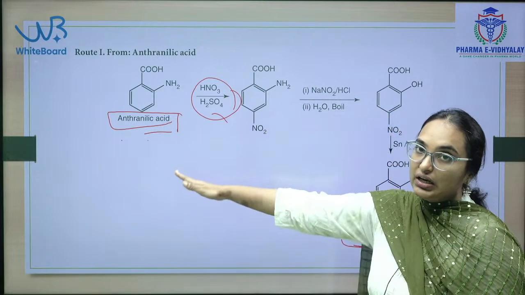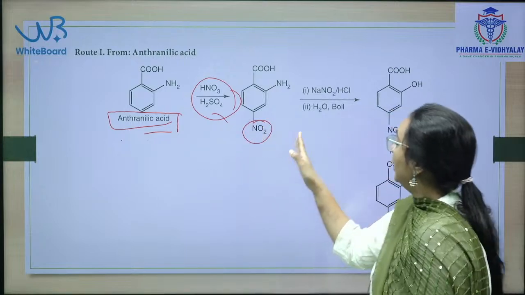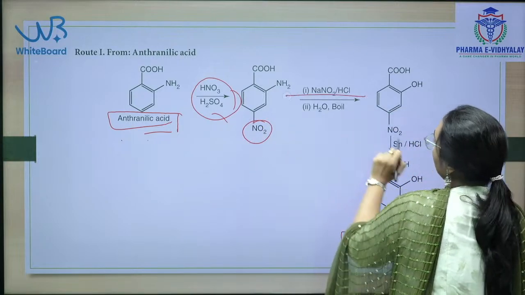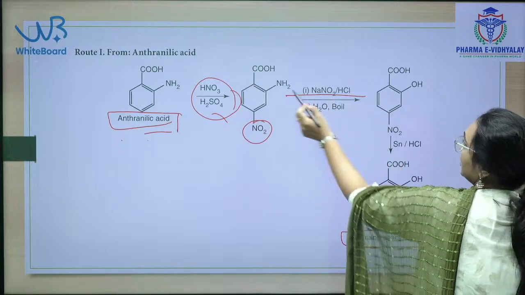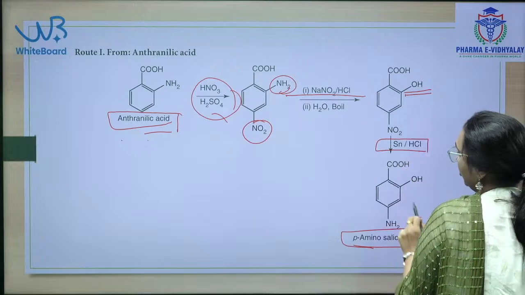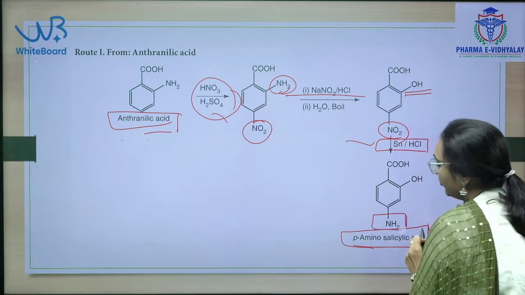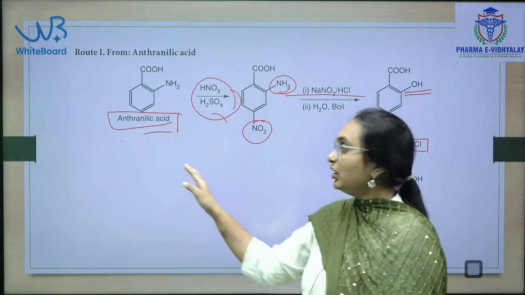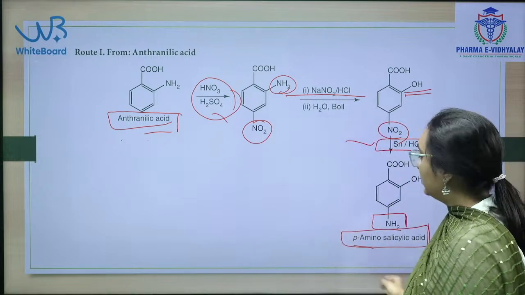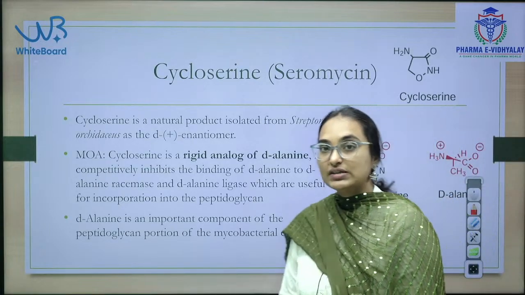Starting point is anthranilic acid, you will go for nitration, so nitro group will be there, and then this NH2 group will be converted into OH, followed by nitro reduction in presence of tin and HCl, and the amino group will be formed. So, starting material is anthranilic acid. Nitration of anthranilic acid followed by reduction will give you para-amino salicylic acid.